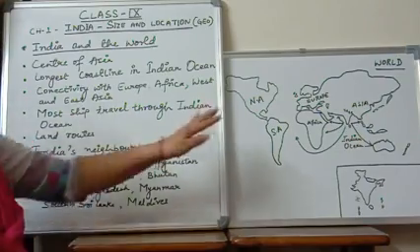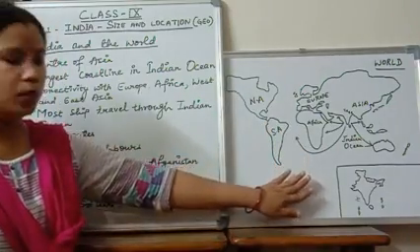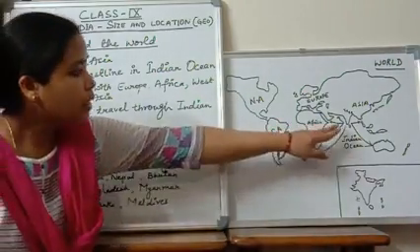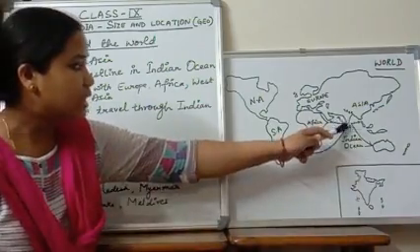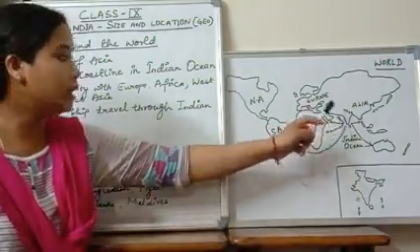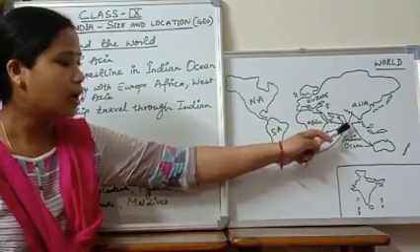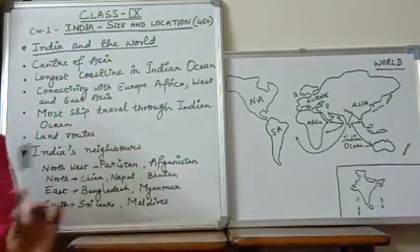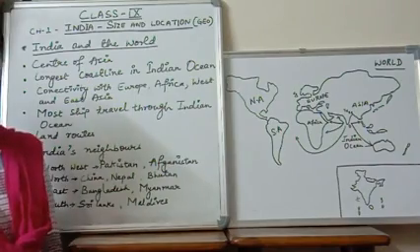Okay. Now as you can see here, it is the map of the world, and here you can see that India is located centrally in Asia. Okay, so with the help of this, India is able to connect with East and West Asia.